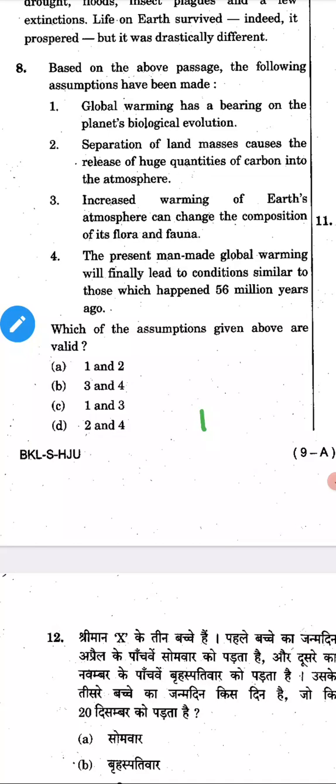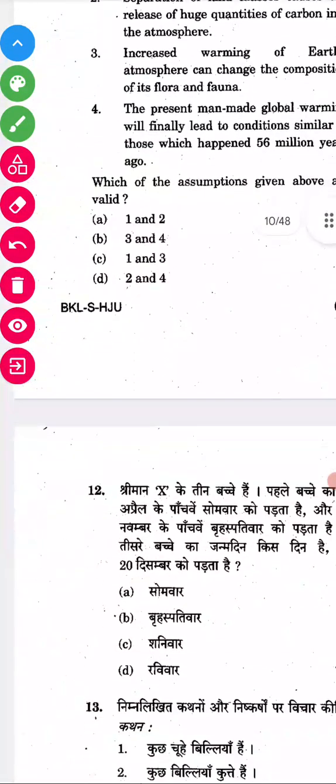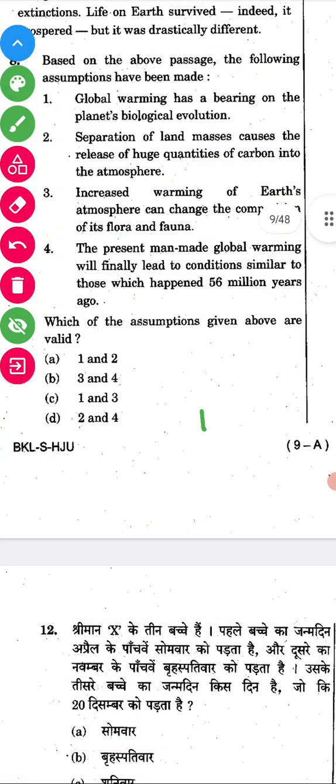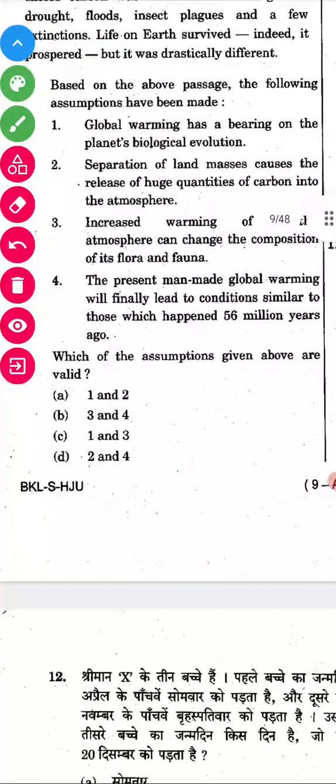It looks positive, right? Third one, absolutely right. So we can eliminate 2 and 4. Third one we can take. So within 4 and first we have the answer.